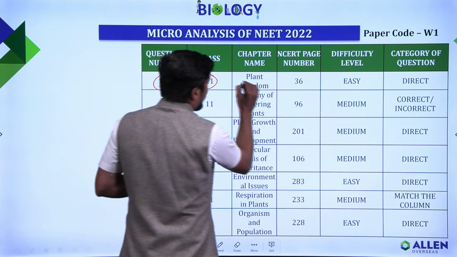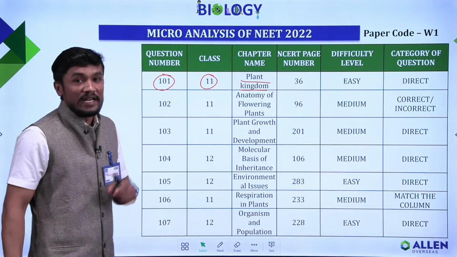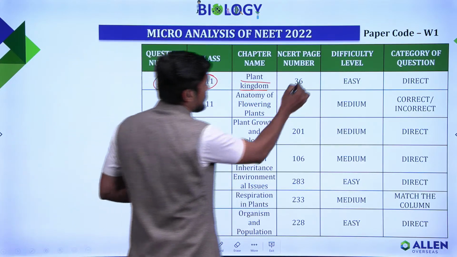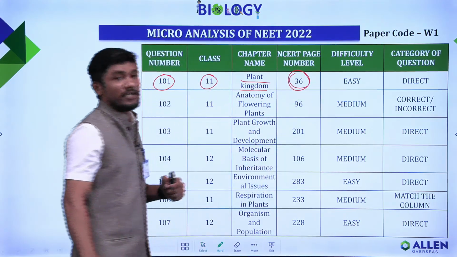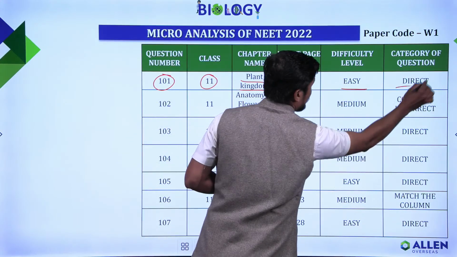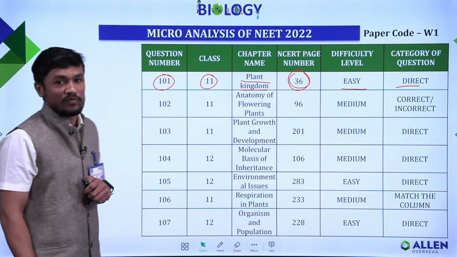And this is a question from plant kingdom, and this question is given in line of NCERT page 36, from where this question is extracted. And this is a direct type of question, it was an easy type of question. It is direct and easy.